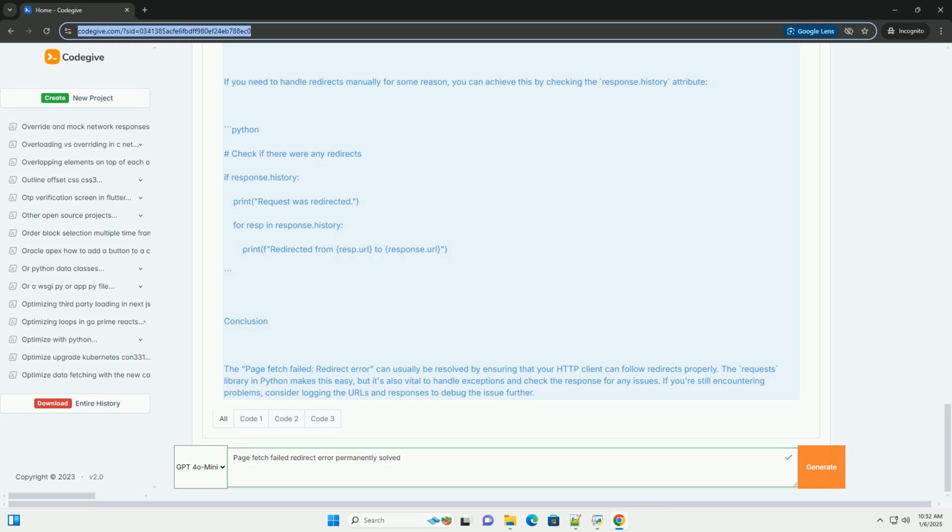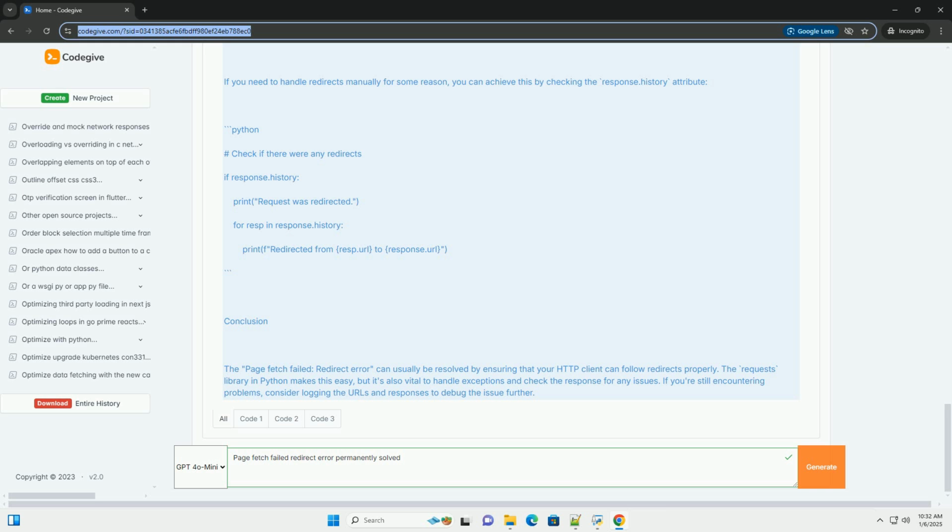Explanation. 1. Import the library. We start by importing the requests library. 2. Define the fetch function. The fetch_url function takes a URL as an argument. 3. Make the request. We use requests.get to send a GET request to the URL. The allow_redirects parameter is set to True, which is the default setting and allows the client to follow redirects automatically.